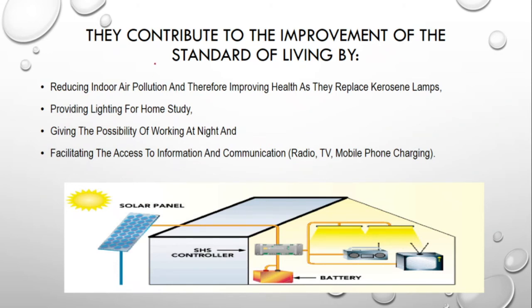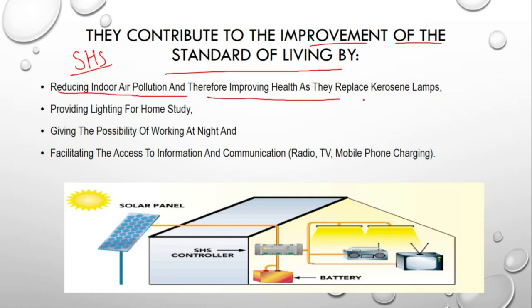Next, why this particular solar home system? Basically, it contributes to the improvement of the standard of living. In very remote areas where electricity is still not available, such DC systems are very important. It reduces indoor air pollution and therefore improves health, as it replaces the kerosene lamp. People will not use kerosene lamps, they will go for the DC solar system, which is quite cost effective.